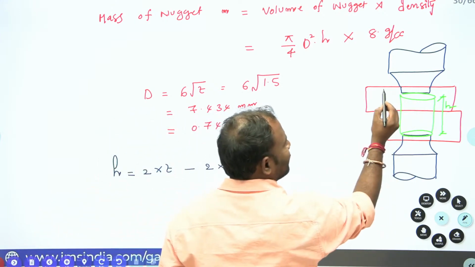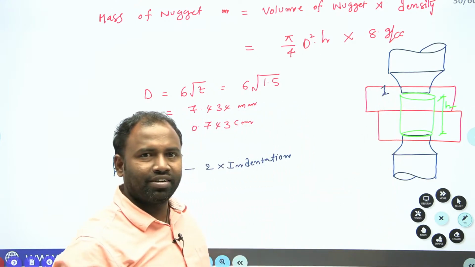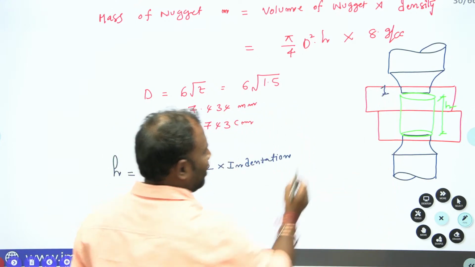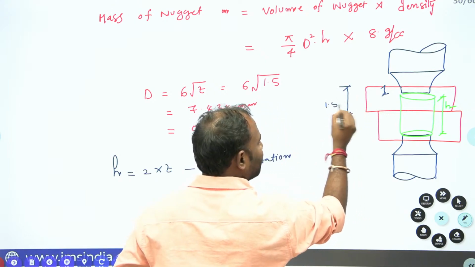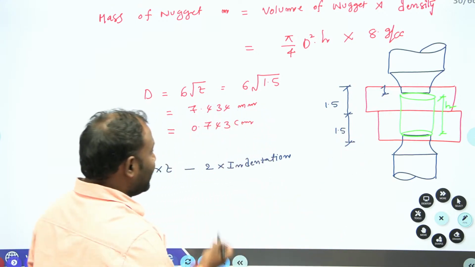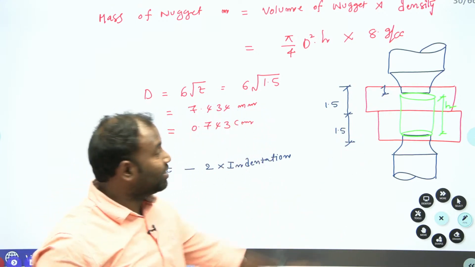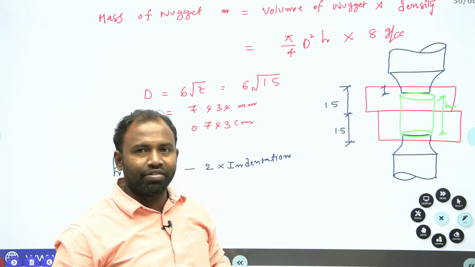This is the indentation, 10% indentation, isn't it guys? Yes or no? Now what is my thickness? My thickness here is 1.5, here it is 1.5, right? Now the indentation is 10% of 1.5, isn't it guys?